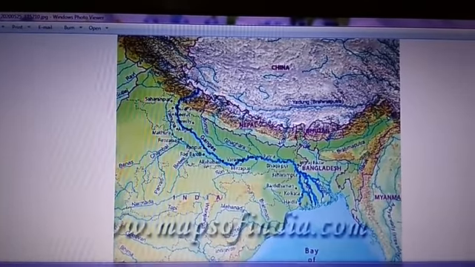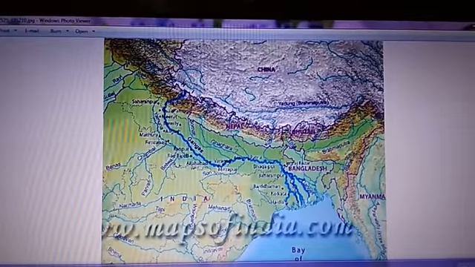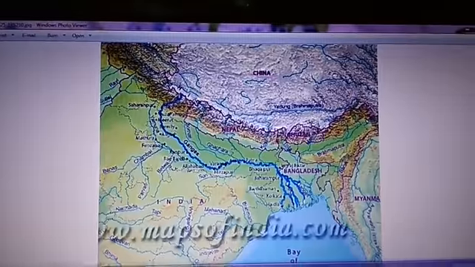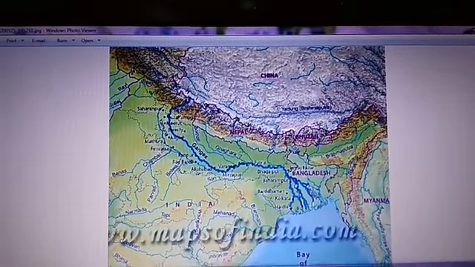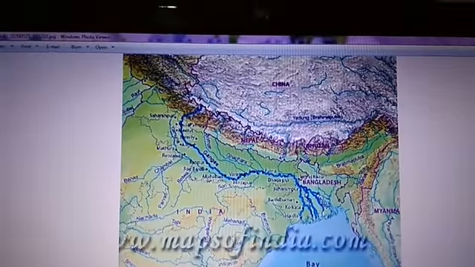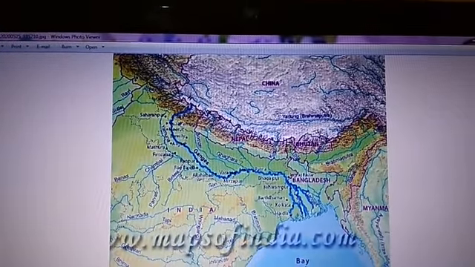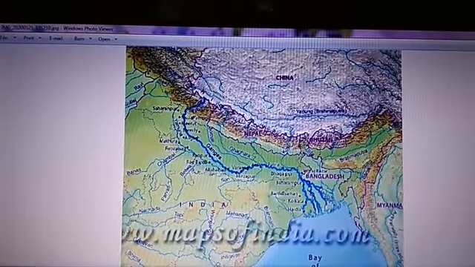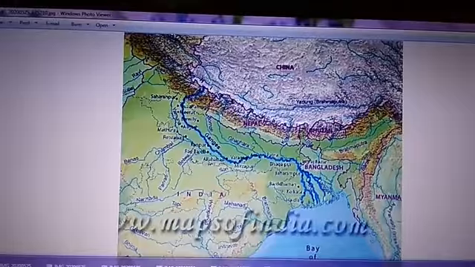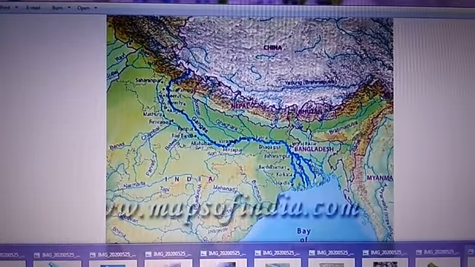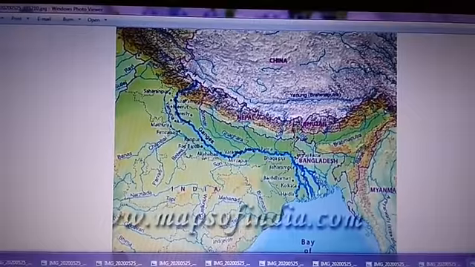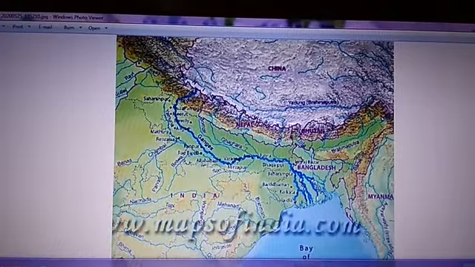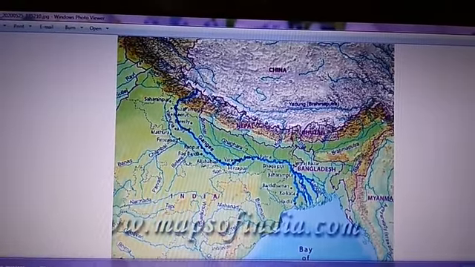Another important point is that many rivers are found here in the Himalayas. We have the Ganga, Yamuna, and many rivers have their origin here in the Himalayas. As we know, Ganga originates from the glacier Gangotri. So there are other rivers as well. We also find wood, medicines, and fodder and many things from the Himalayas. And many animals also live in the forest of the Himalayas.